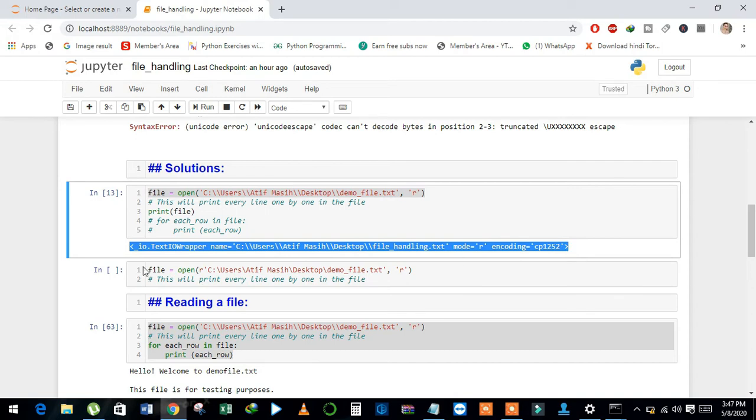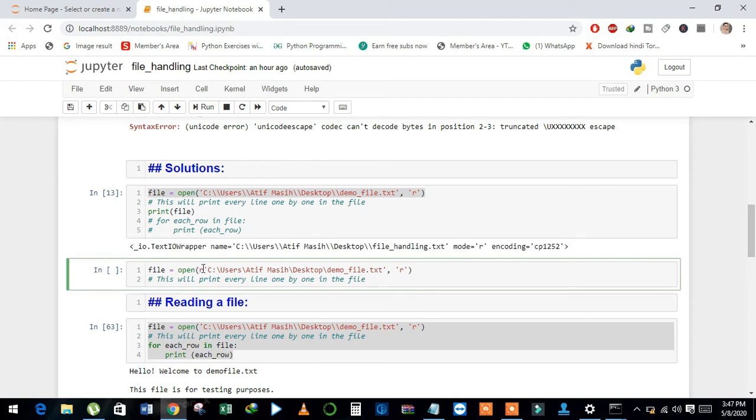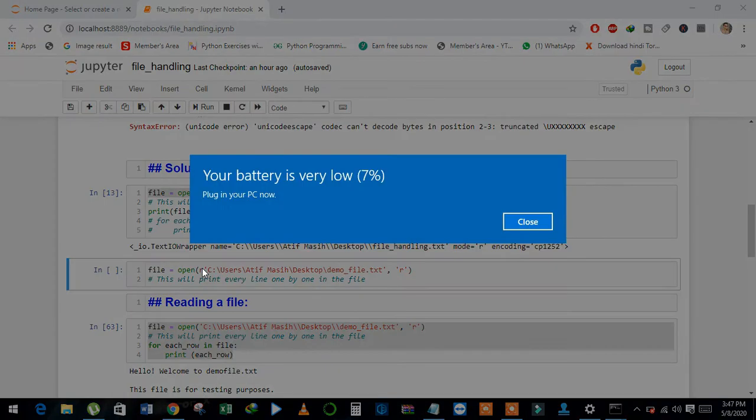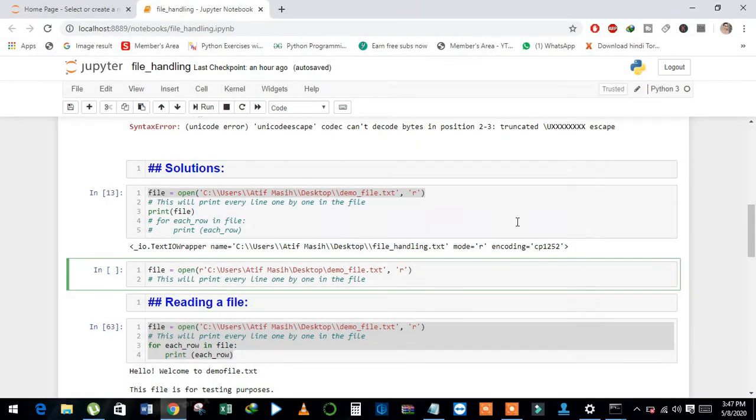And also, with the help of R, we can place R before the string, and with this method we can also remove this error, because when we place R before the string, it will include all the slashes as a part of the string. That's why it didn't return any error message. Now we will discuss how to read data from the file that we have opened.